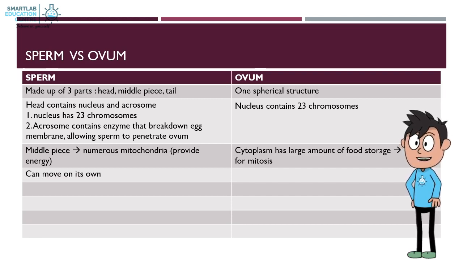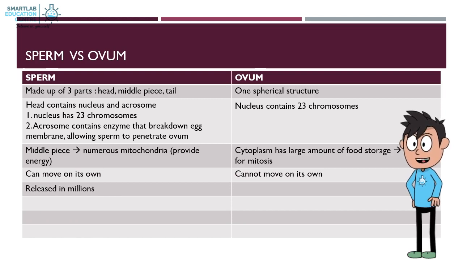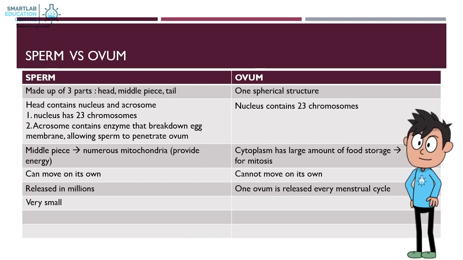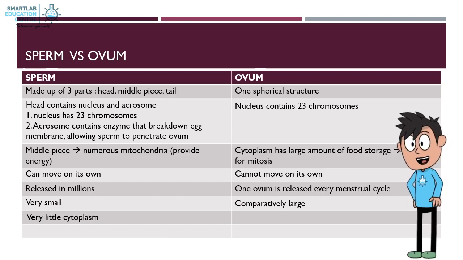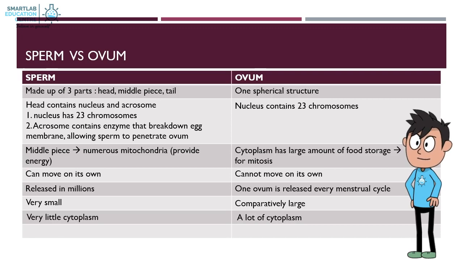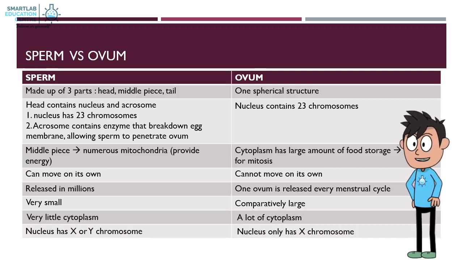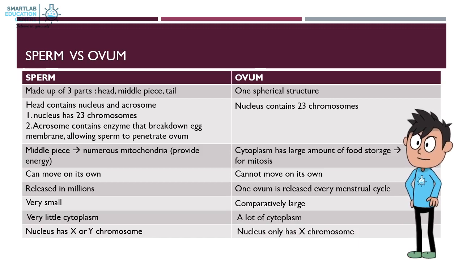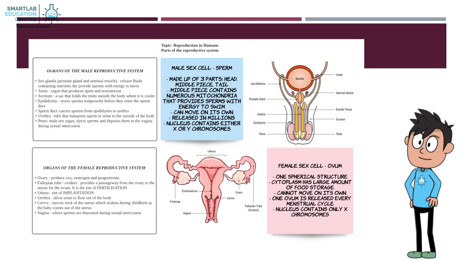Sperm can move on its own, but ovum cannot. Sperm is released in millions, but one ovum is released every menstrual cycle. Sperm is very small, but ovum is comparatively large. Sperm has very little cytoplasm, but ovum has a lot of cytoplasm. Sperm's nucleus has an X or Y chromosome. Ovum's nucleus only has an X chromosome. Now let us recap what we have learned today.